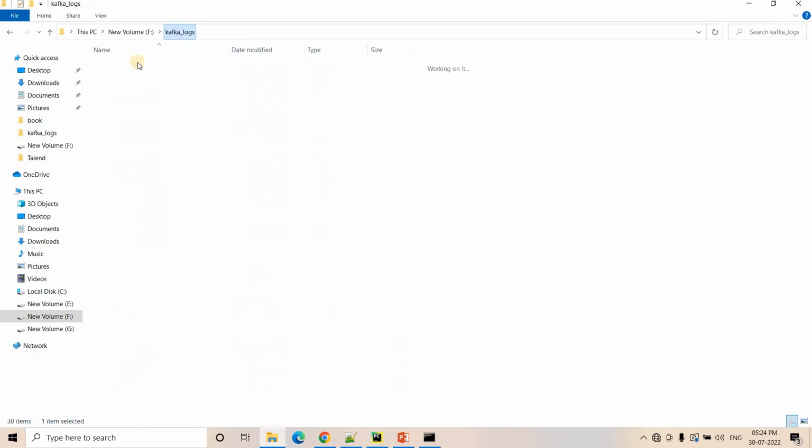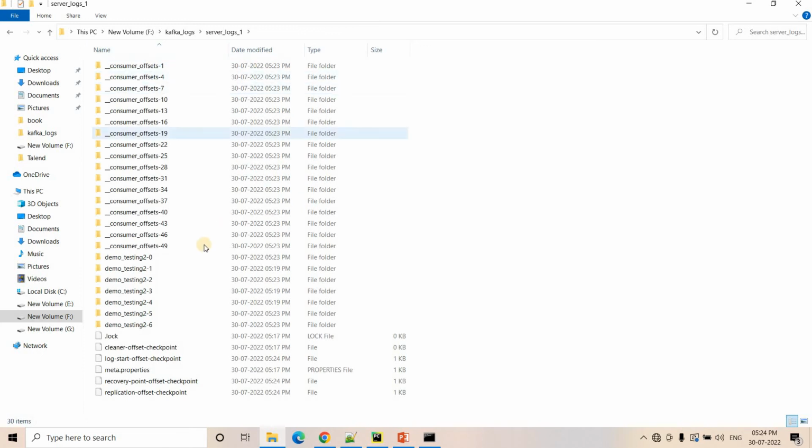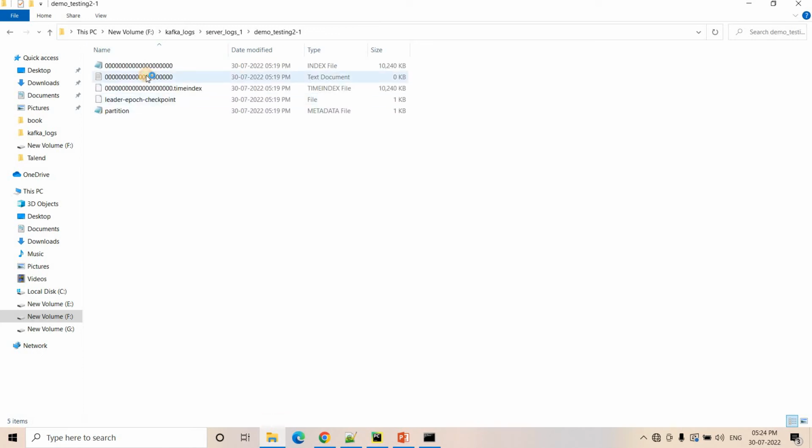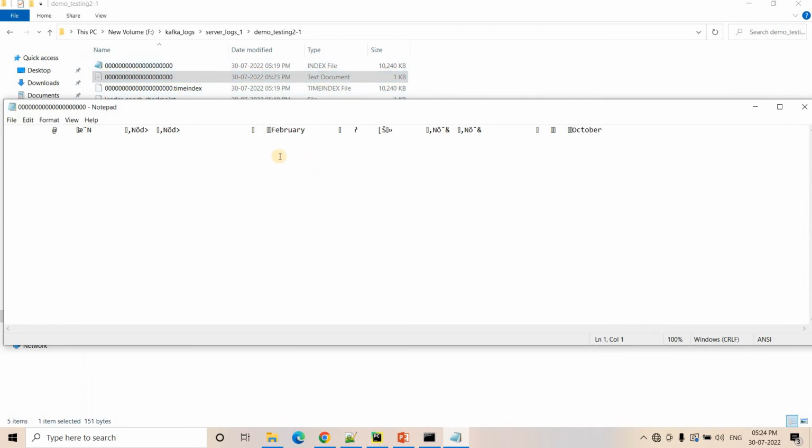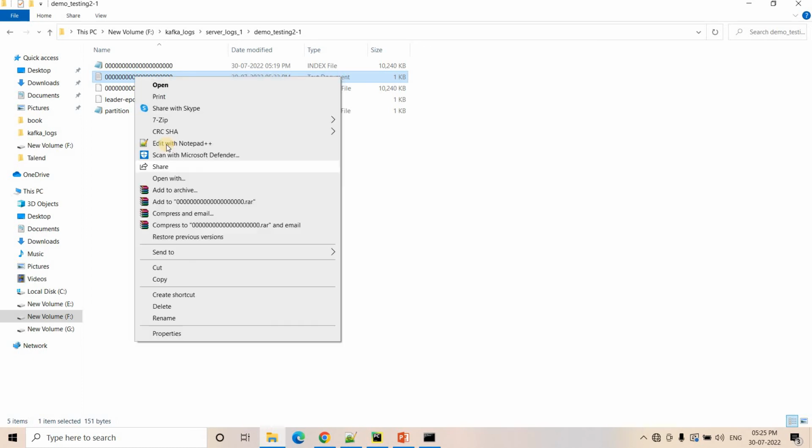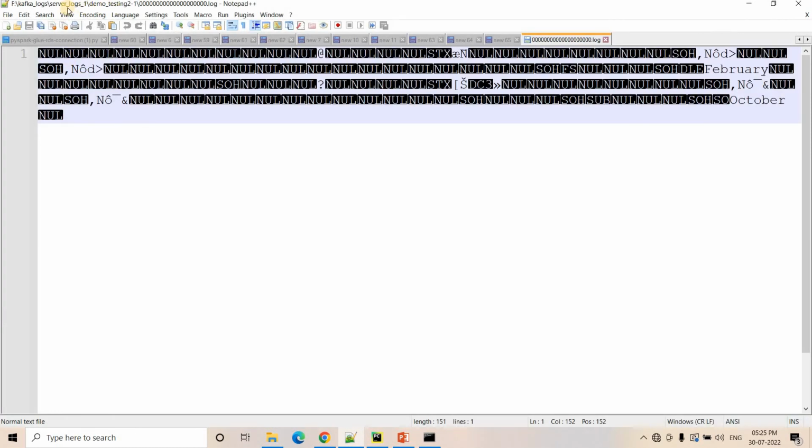I will go to Kafka logs, and in my first server, which is server 0, I'll go to partition 1. Here, if I check the data stored in this partition, it is February and October, these two. Now, because we have kept the replication factor as 3, in the other servers, in the same partition 1, the same messages will be replicated. Let me show you. I will open this in Notepad++. This particular one is from our first server.